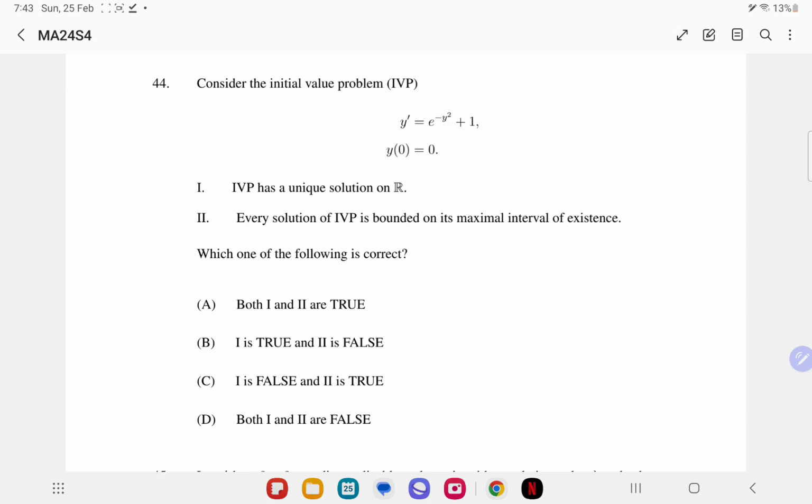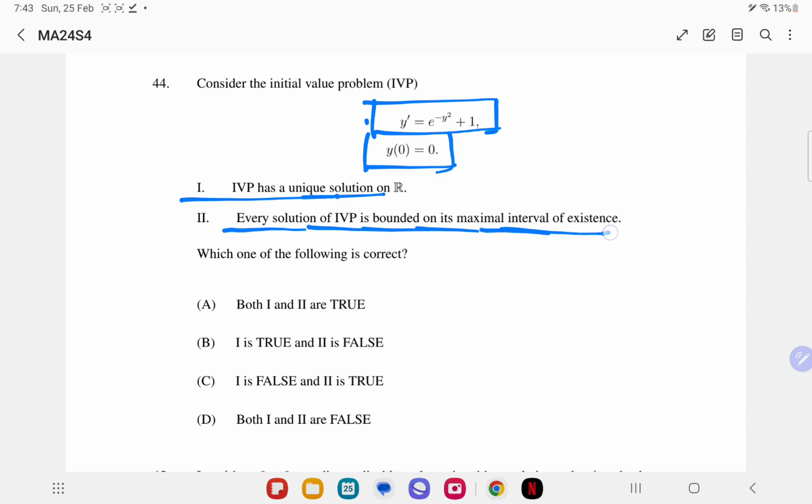Today we'll discuss another question from GATE 2024. In this question we are asked about an initial value problem y dash equals e power minus y square plus 1, with initial condition y(0) equals 0. The examiner was asking whether this IVP has a unique solution in R, and whether every solution of the IVP is bounded in the maximal interval of existence or not. Let us proceed to our notepad and see what we can do with this question.